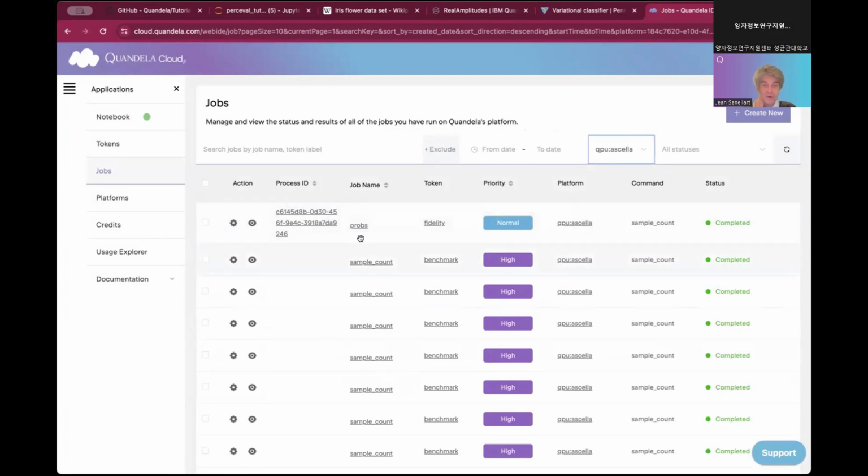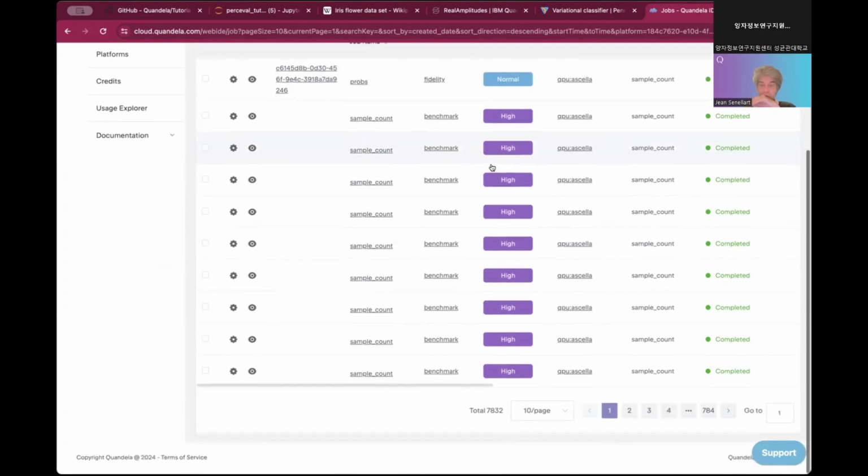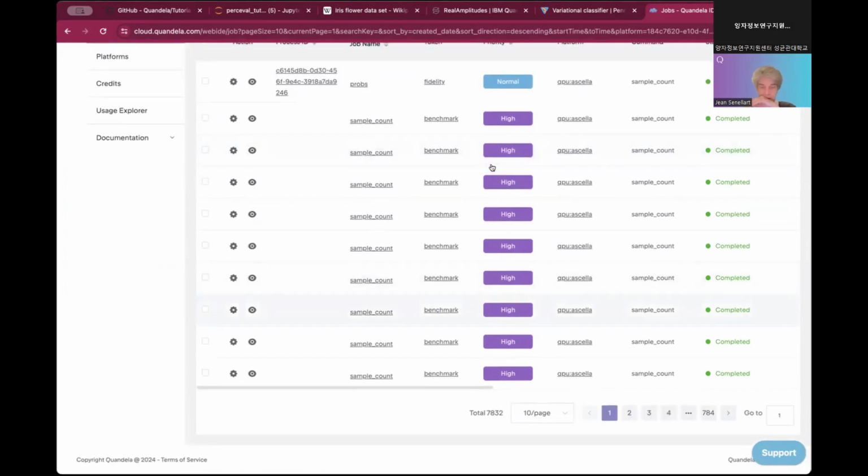The job name is either the one given automatically by Perceval, or you can give a nice name if you want. So you can go very in-depth into all the jobs here. On my side, you see that I've been running something like 8,000 jobs on the QPU.